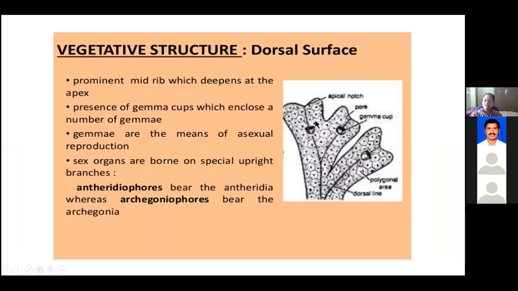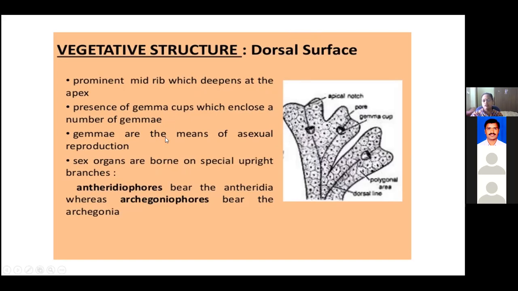So it is a green, branched, lobed thallus, having the central or prominent midrib region consisting of the gemma cups. And at the time of reproduction, from this dorsal surface the thallus possesses the reproductive branches, which are called antheridiophores and archegoniophores. So this is the structure of the dorsal surface of Marchantia.